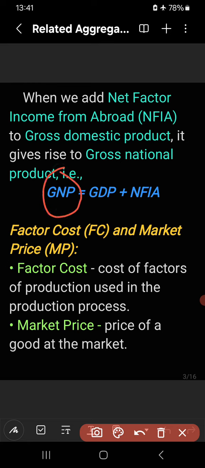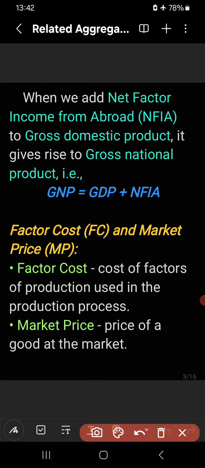Or to calculate GDP from GNP, we have to deduct NFIA from GNP. After deducting NFIA from GNP, we will get GDP, right? So this is how to calculate gross national product when gross domestic product is given.